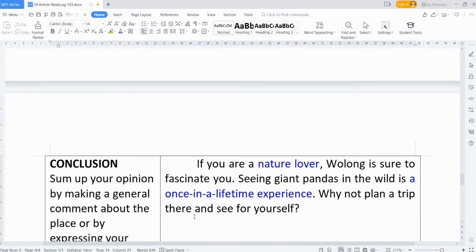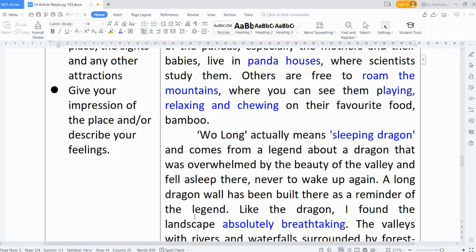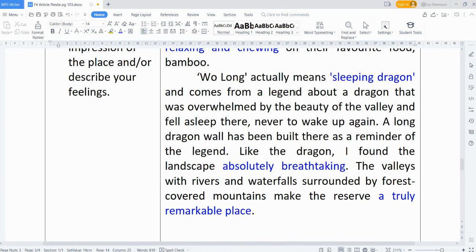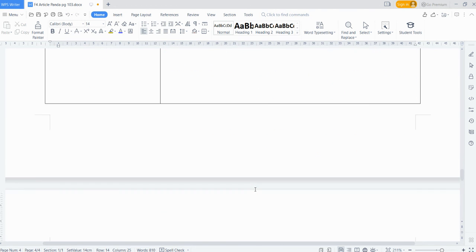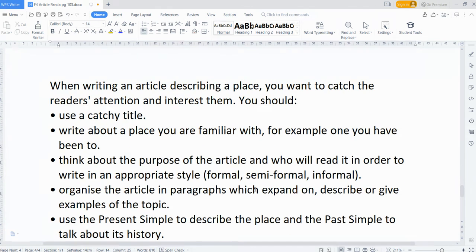What you can see here, when the writer mentions the history of the place, the writer used past tense. A dragon was overwhelmed. The dragon fell asleep, and so on. So you use past simple when you want to talk about the history of the place.